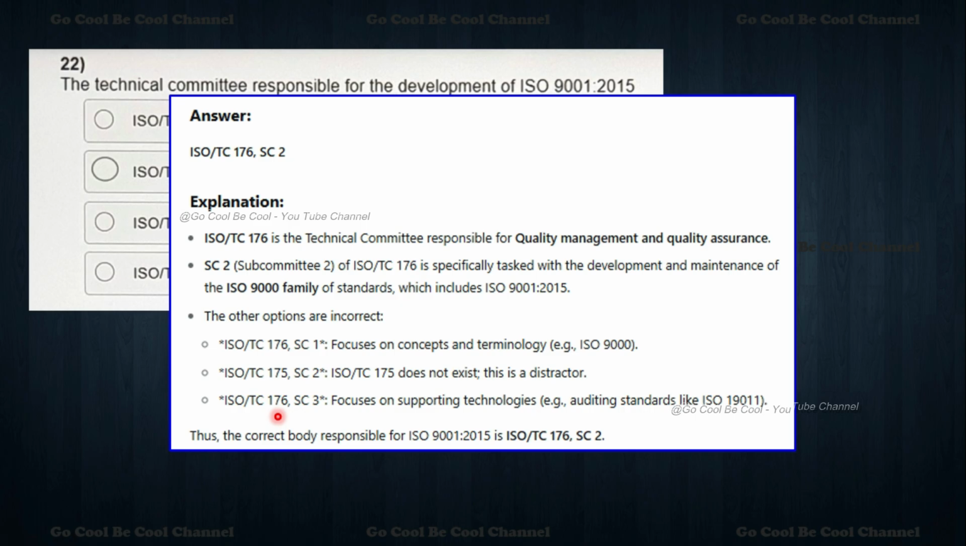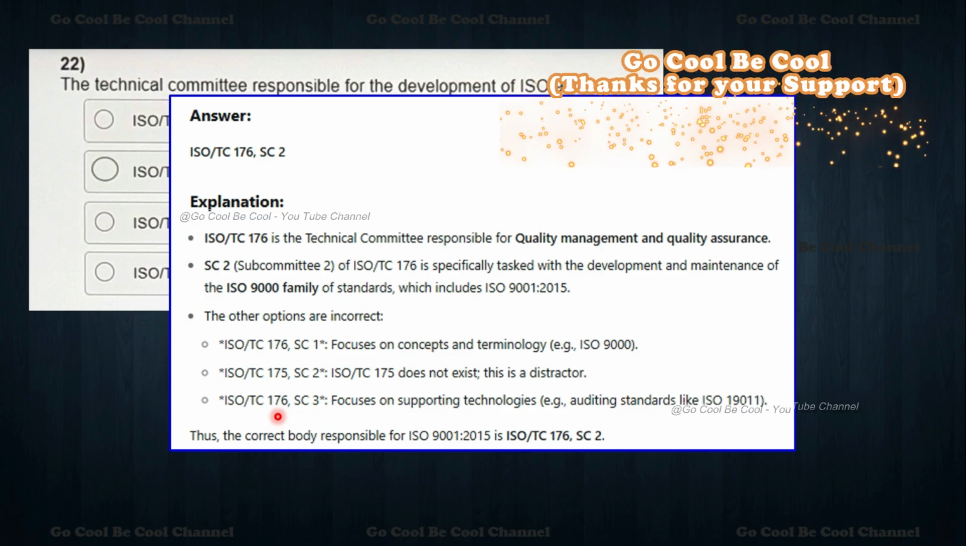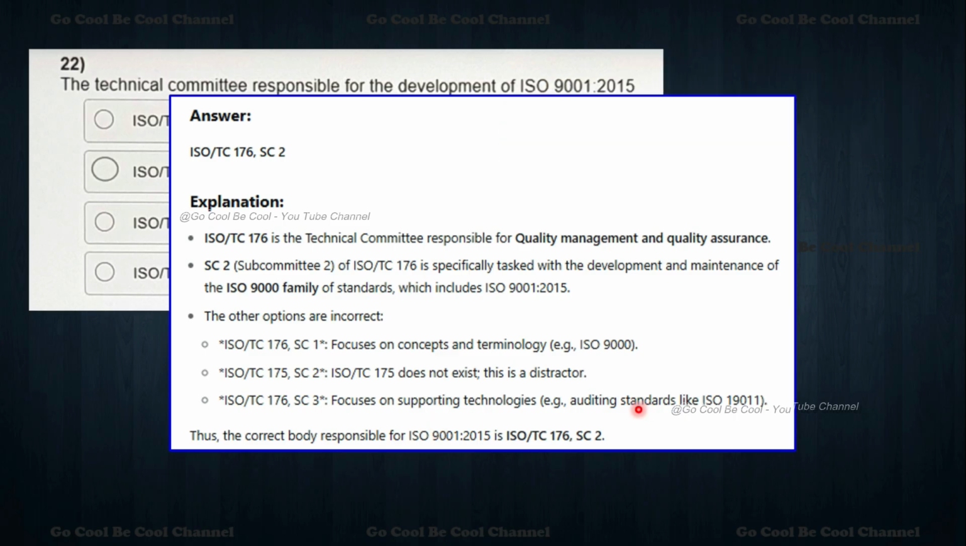Since we have a lot of options available to make you more confused, the specialty of a multiple-choice question is to keep confusing you. You have to do a lot of practice, which will bring progress and give you perfection as well. ISO TC 176 subcommittee 3 focuses on supporting technologies, for example auditing standards like ISO 19011. Thus, the correct body responsible for ISO 9001:2015 is 176 SC2. It's the right answer, we can say.